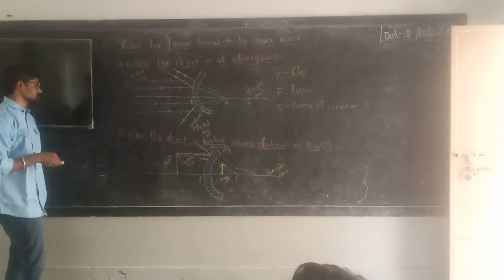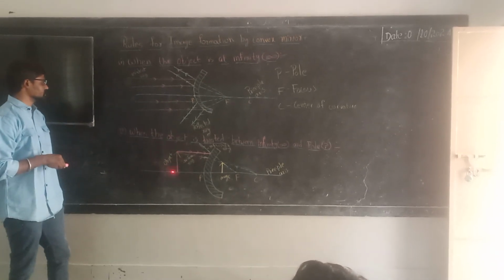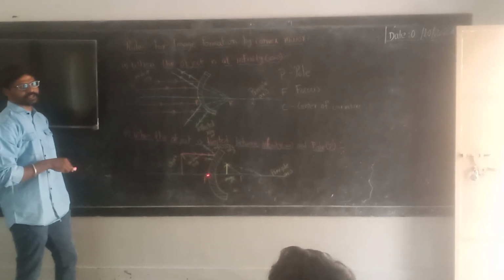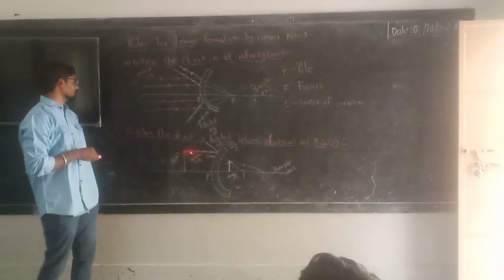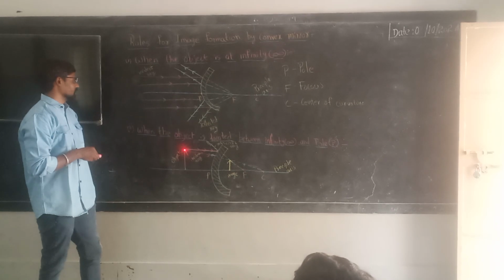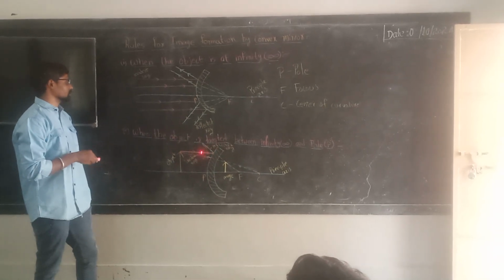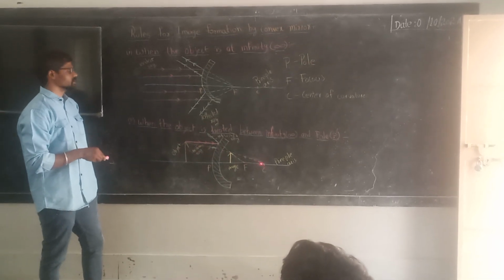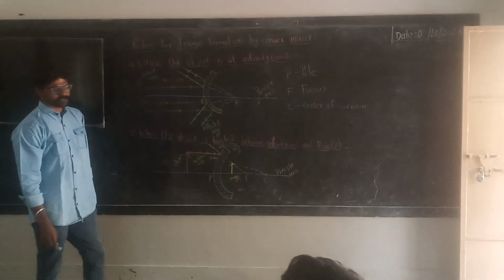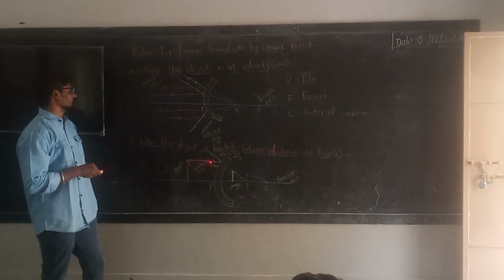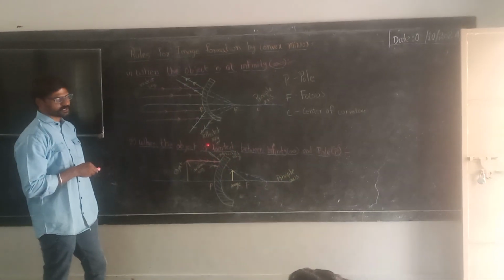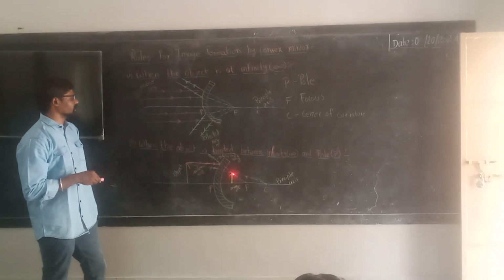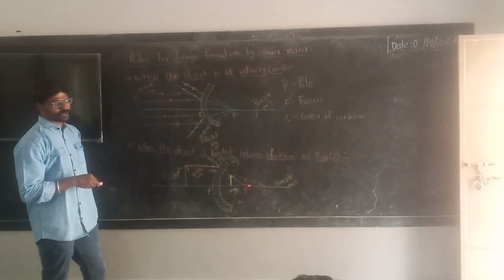So in the second case, what happens if the object is located in between infinity and pole? We'll draw a ray parallel to the principal axis and a second incident ray passing through the center of curvature. The line drawn parallel to the principal axis will diverge, and if we extend that one, it will pass through the focus.